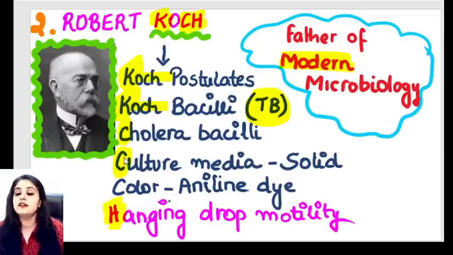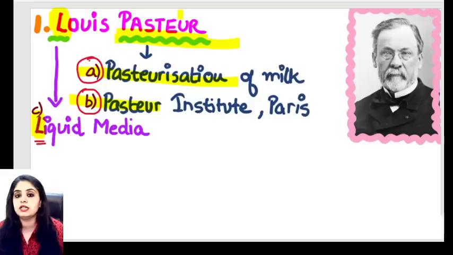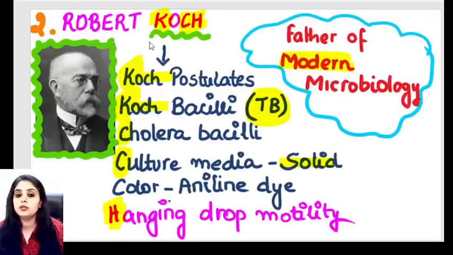What else with C? Finally, he gave us the solid culture media. Again, recap. We have Louis Pasteur for liquid culture media, and Sir Robert Koch for solid culture media. What else with C? He's also given us a color or a dye, and that is known as the aniline dye.